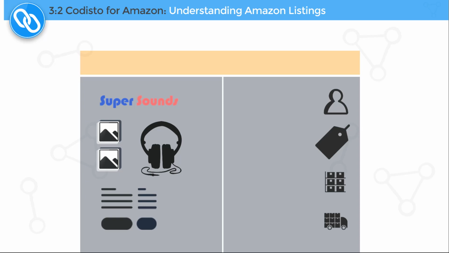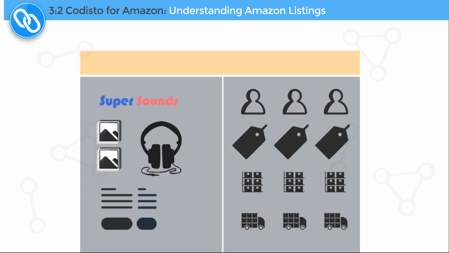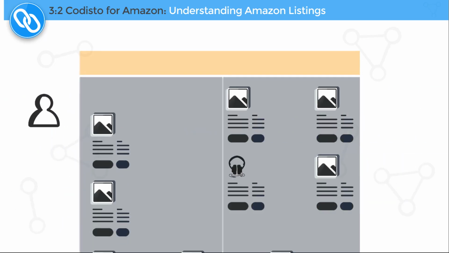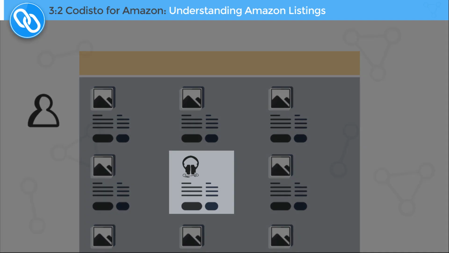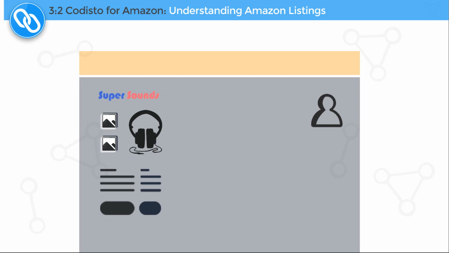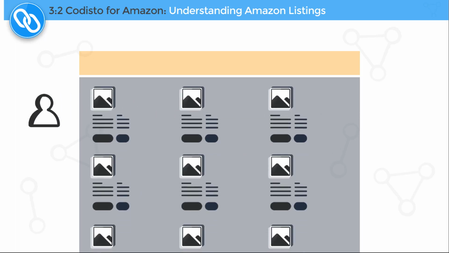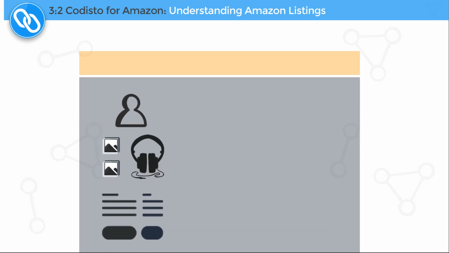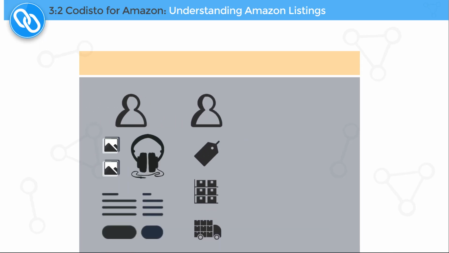Every unique product has only one product page on Amazon, but may have multiple sellers with different offers selling the same product. If Supersound's headphones are already being sold on Amazon, as in a product page already exists, then we only need to upload our offer information to Amazon to begin selling. If we are the first to sell Supersound's headphones on Amazon, meaning no product page currently exists, then we need to upload both listing information and offer information to be able to sell.